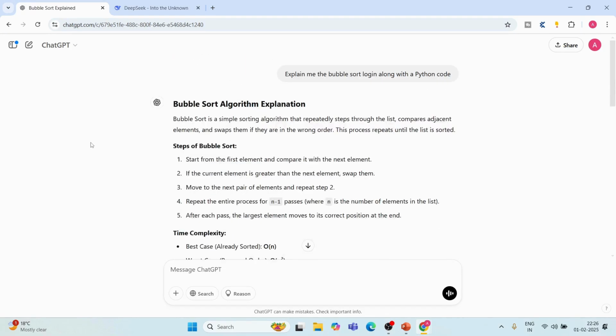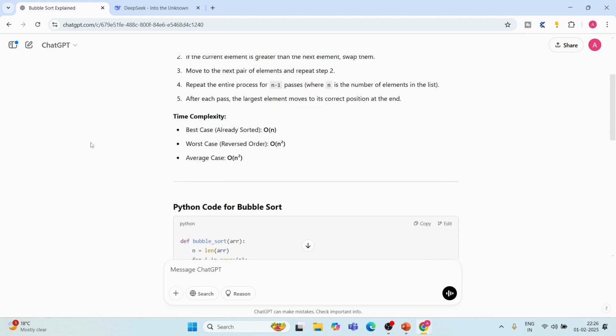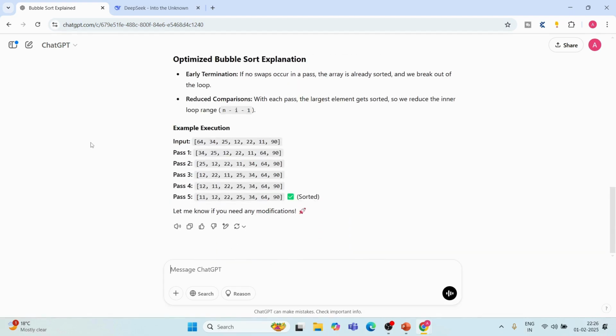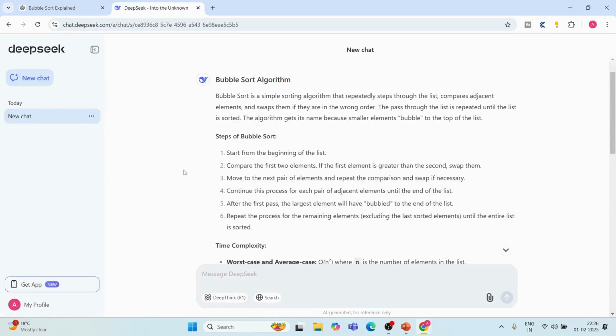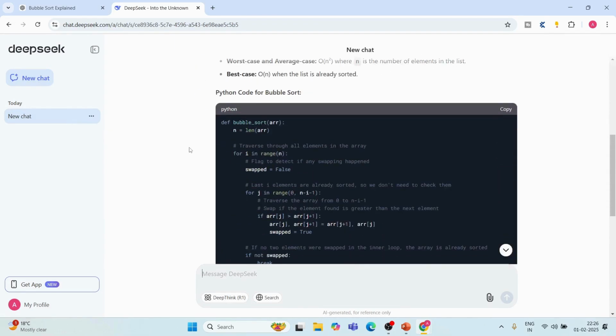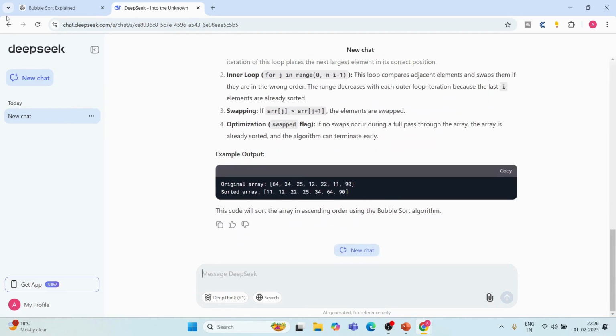Here, if you see, it is able to give time complexity, it is able to give steps as well as a Python code, as well it is giving an optimized bubble sort explanation. Here, if you see, similar thing: steps, time complexity, Python code, even an explanation for the code and example output is there.